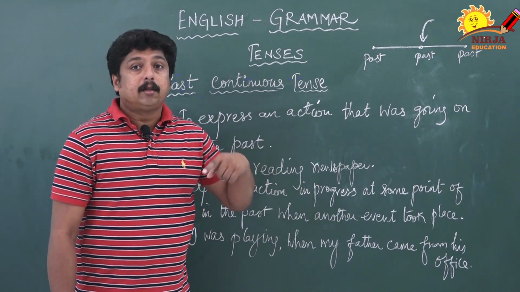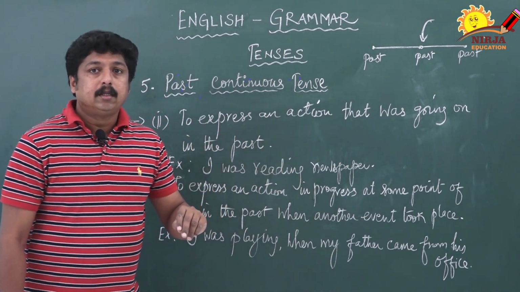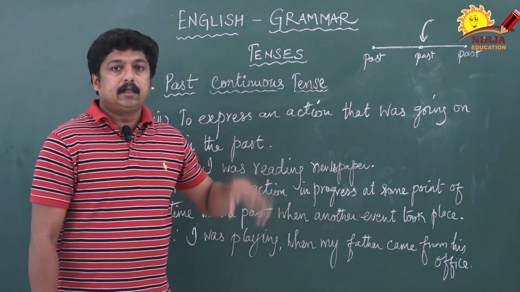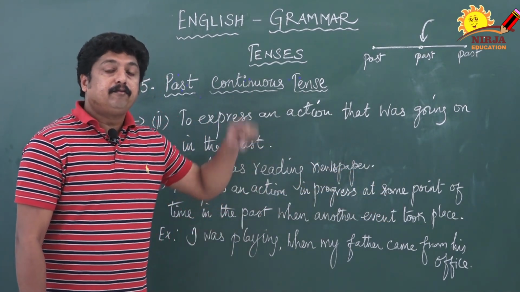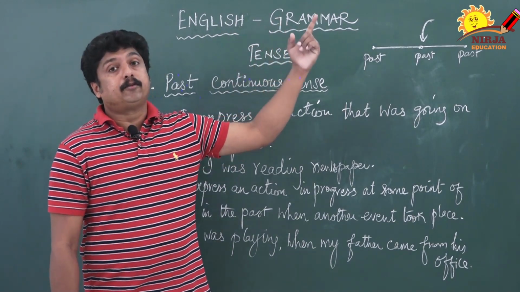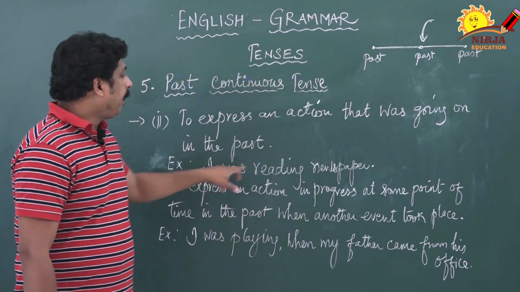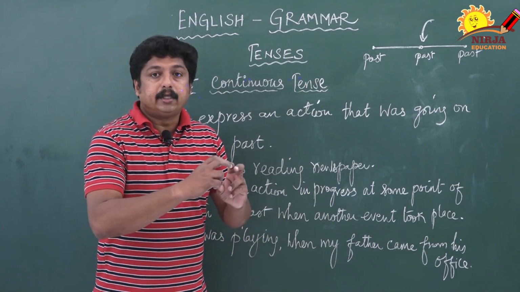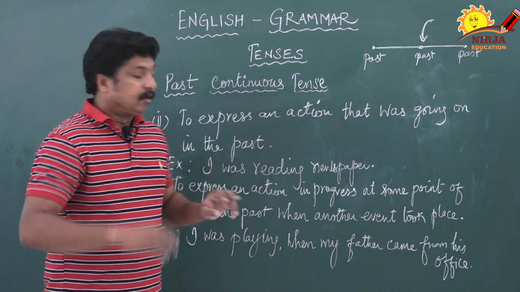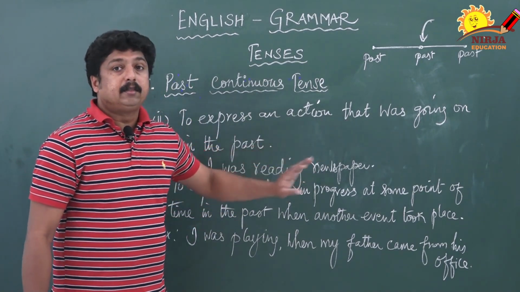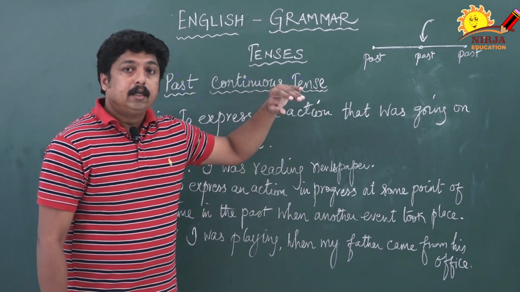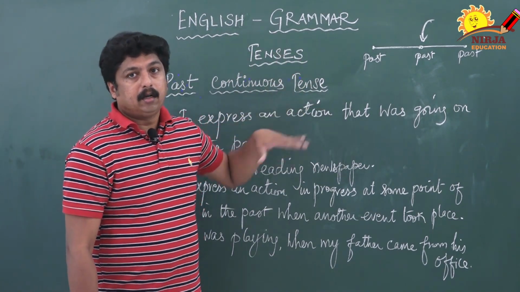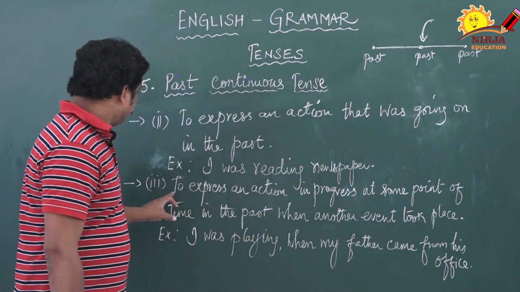Before that we saw the present continuous tense: an action which is going on at the time of speaking. But here it is the action which was going on at the time of speaking. For example, I was reading newspaper. Here we are not using any time phrase. I was reading newspaper means the action was going on in the past at the time of speaking, not now. Okay. Now one more example.